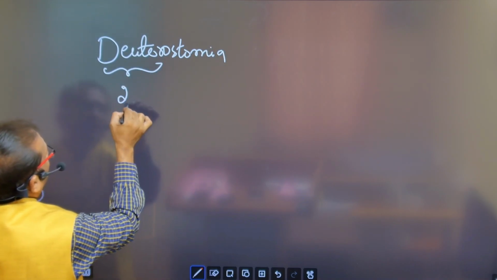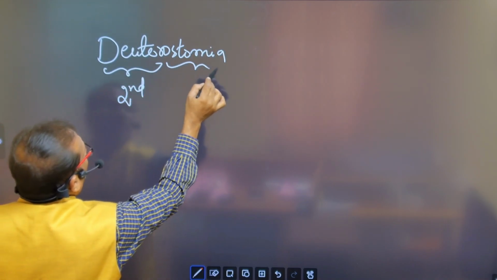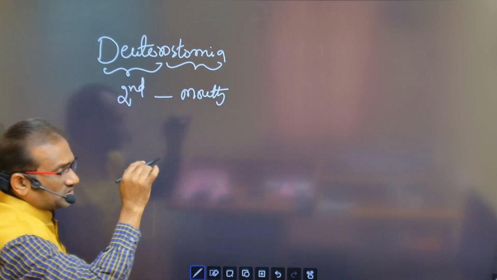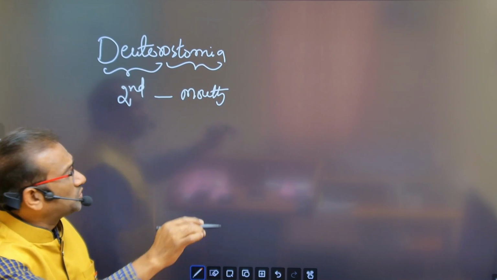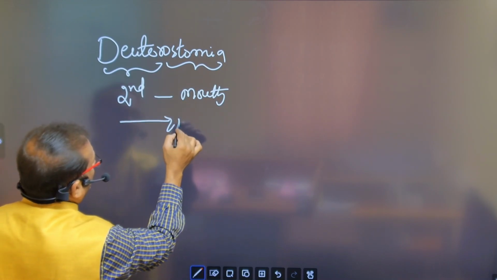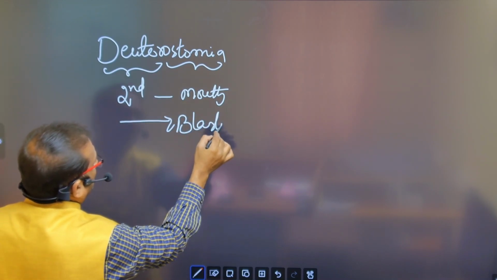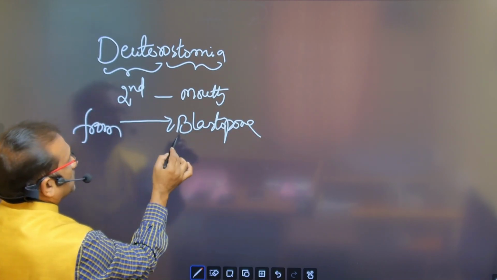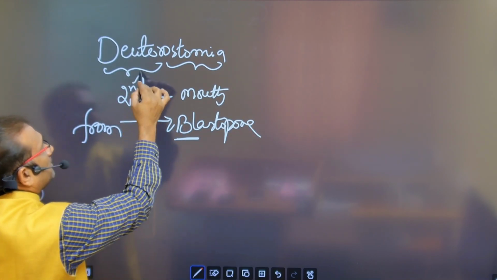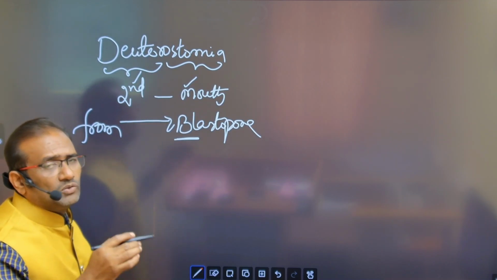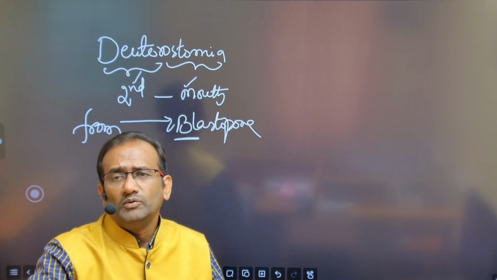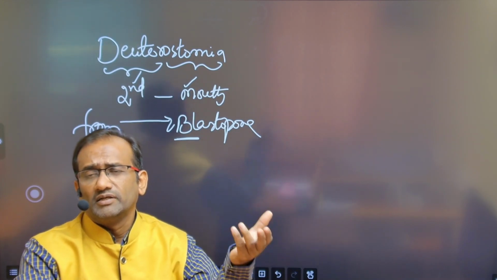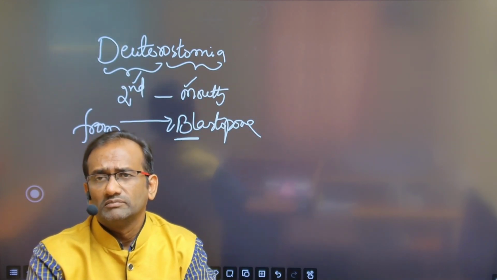Deutero means second, stomia means mouth. From the blastopore, if the mouth is created the second time, those organisms are called Deuterostomia. From the blastopore, if the first mouth is created, that is called Protostomia.